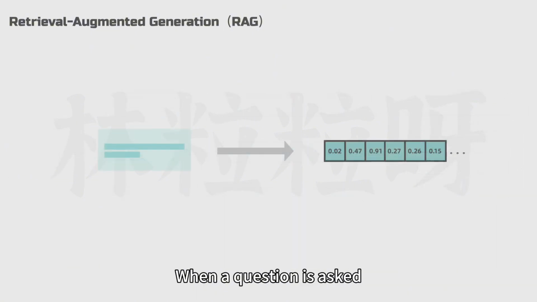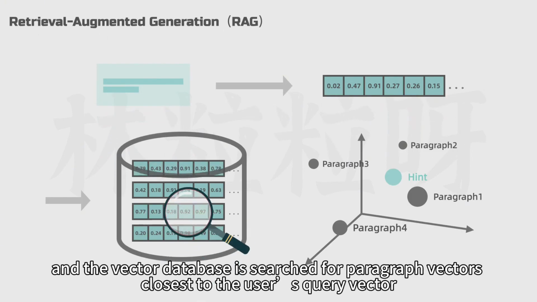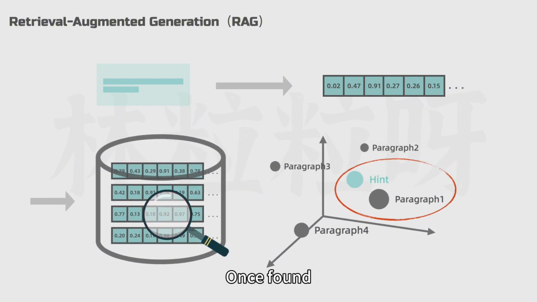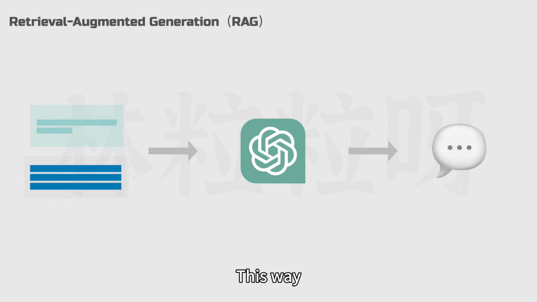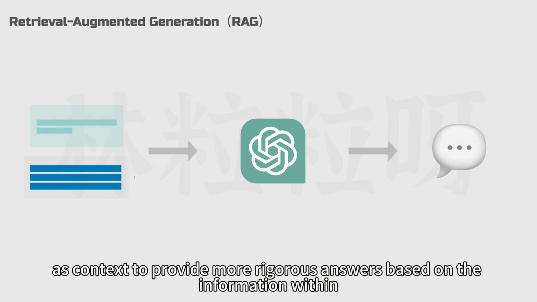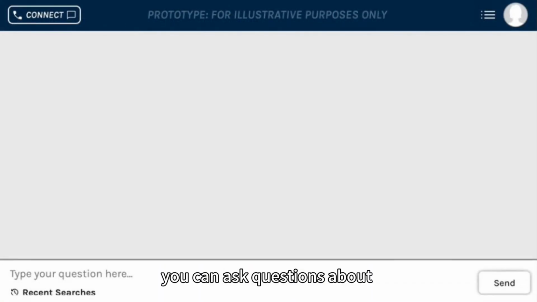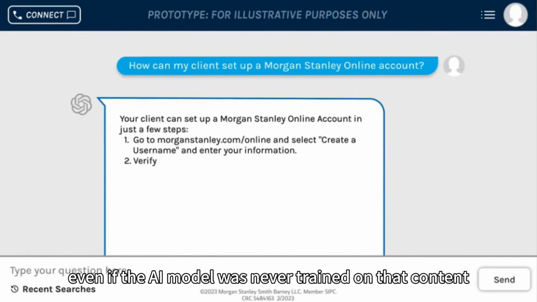When a question is asked, the query is also transformed into a vector, and the vector database is searched for paragraph vectors closest to the user's query vector. Once found, the paragraph information is combined with the original user query and passed together to the AI. This way, the AI can use the external document paragraphs as context to provide more rigorous answers based on the information within. As a result, you can ask questions about any content in the external documents, even if the AI model was never trained on that content.